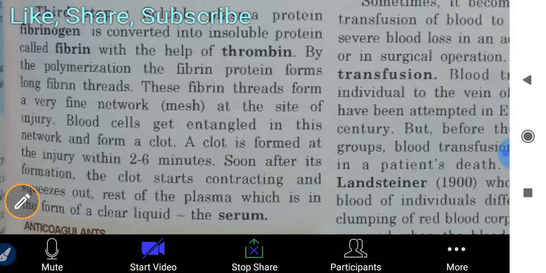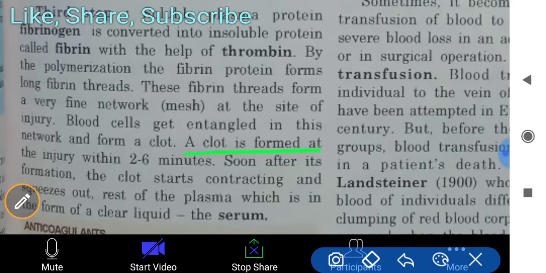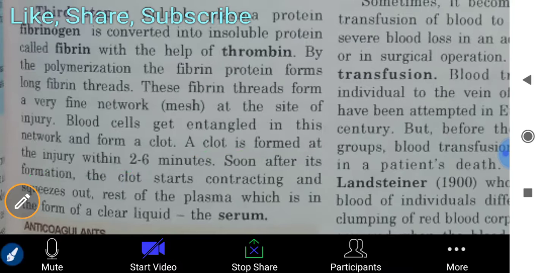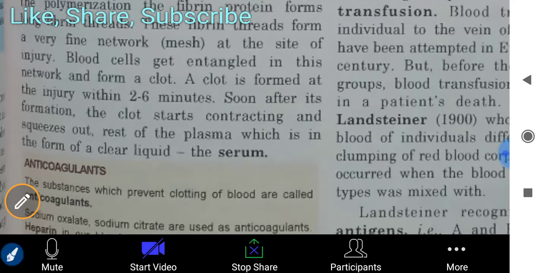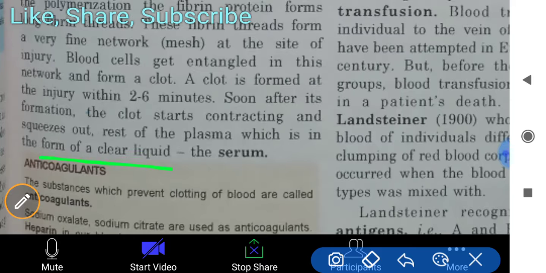Just imagine whenever you get a cut, how the clot takes place there. A clot is formed at the injury within 2 to 6 minutes. Soon after its formation, the clot starts contracting and squeezes out the rest of the plasma, which is a clear liquid, the serum.